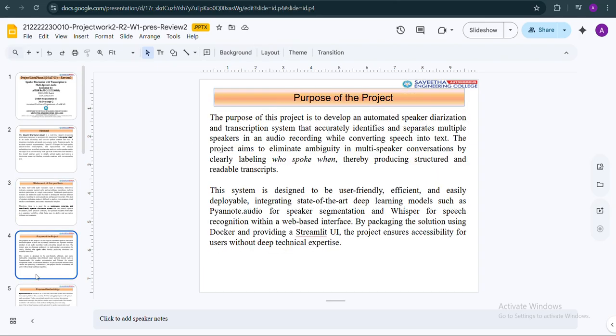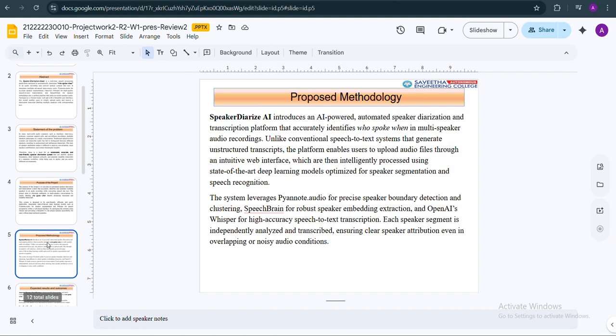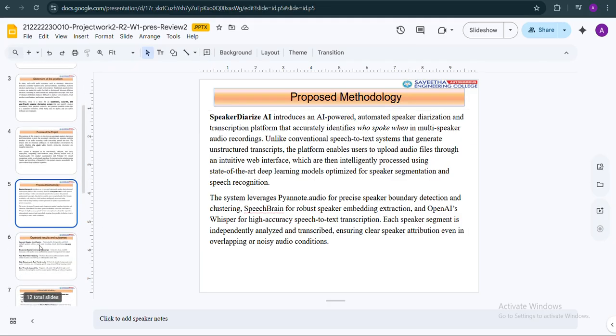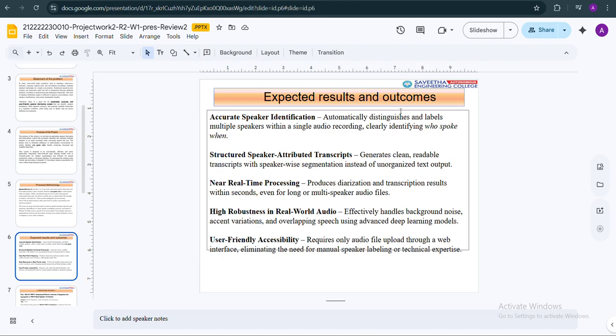And yeah, the purpose of the project, as I mentioned about Streamlit, Docker, and other things, and transcriptions, and the proposed methodology. Here we will go in depth about the tech stack. We use the OpenAI Whisper model and SpeechBrain for clustering and speaker embedding extraction. And this will be the expected results and outcomes.